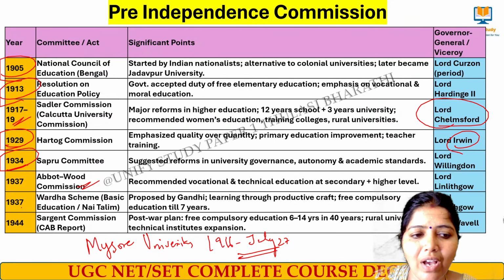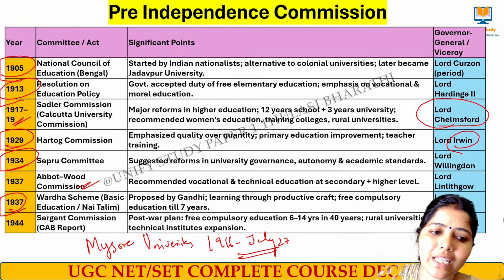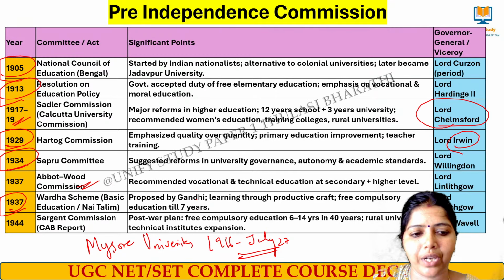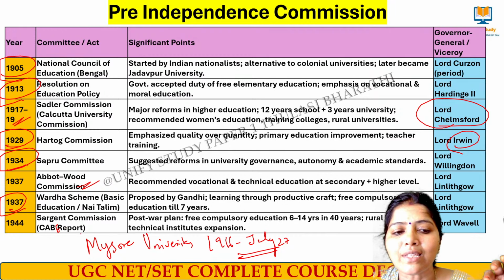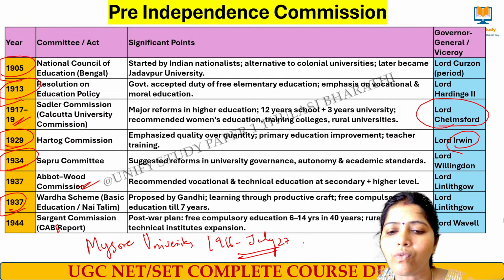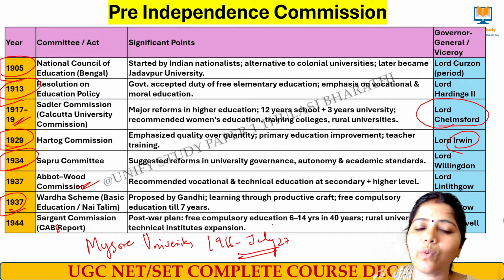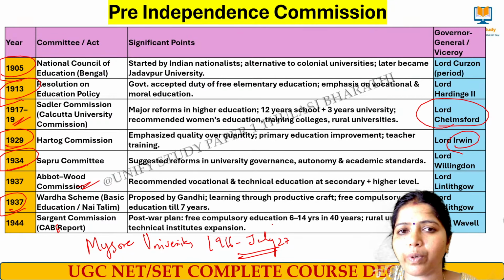Next, we have the 1937 Wardha scheme, basic education, the Nai Talim scheme, proposed by Gandhi, which worked on free and compulsory education. And 1944, the Sargent Commission, very important, the CABE report, Central Advisory Board of Education. The Sargent Commission also worked on free and compulsory education for ages 6 to 14, and on expansion of rural universities and technical universities. All these were proposed by the Sargent Commission in 1944.